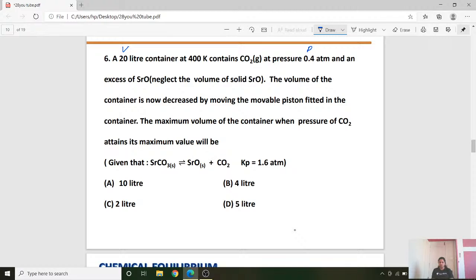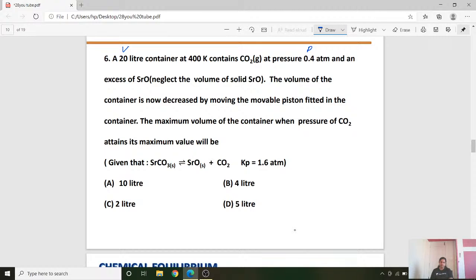Other than this, there is also an excess of SrO. Solid SrO, therefore volume we are neglecting, student. The volume of the container is now decreased by the movable piston fitted in the container. So you are going to decrease the volume by moving the piston, right? The maximum volume of the container when the pressure of CO2 attains its maximum value will be.